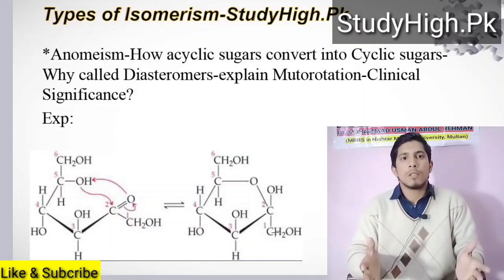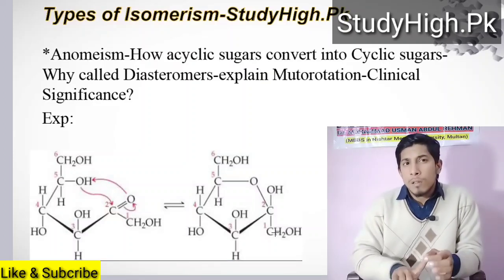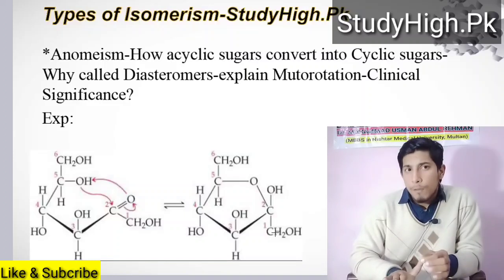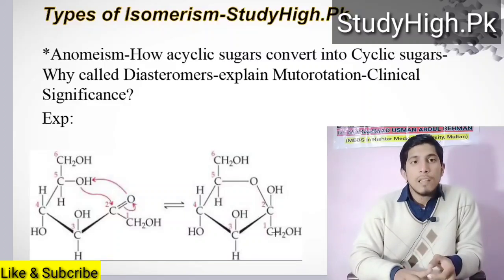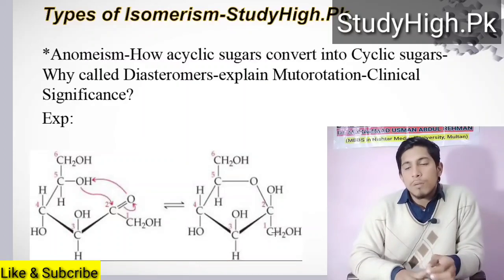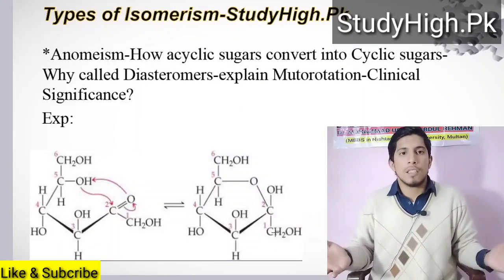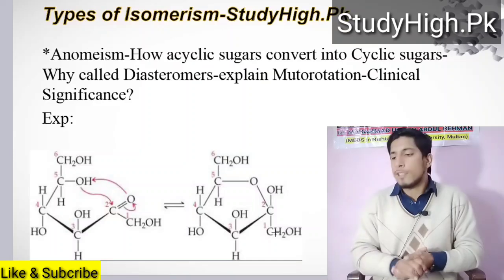Both consist of glucose. So this is anomerism, which tells you that glycogen is a polymer of alpha glucose, whereas cellulose is a polymer of beta glucose. So anomerism helps you differentiate different types of polysaccharides.